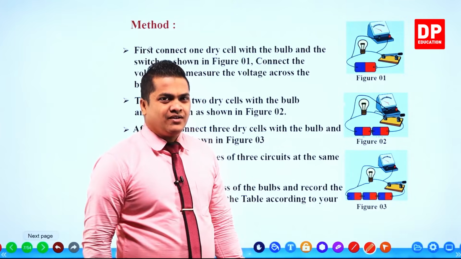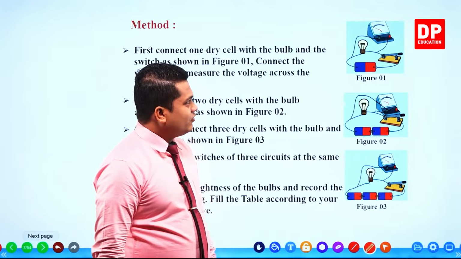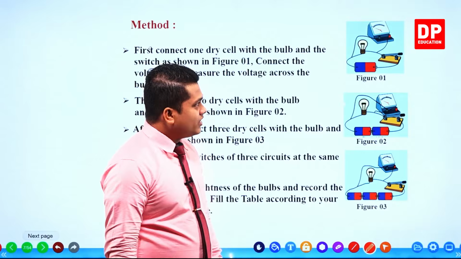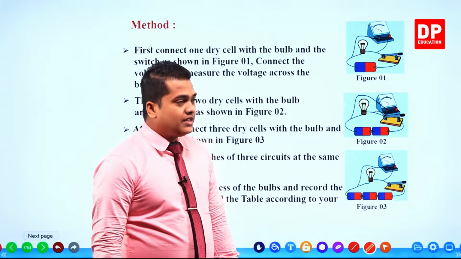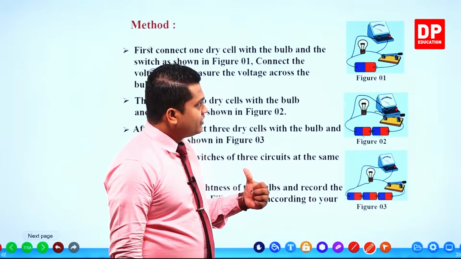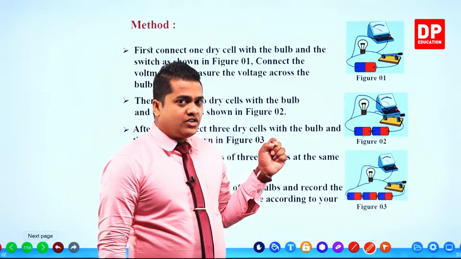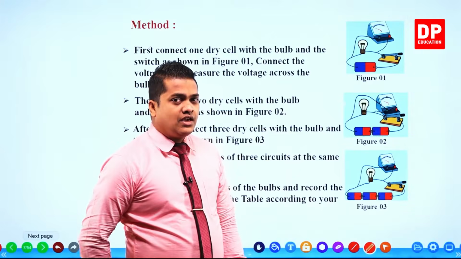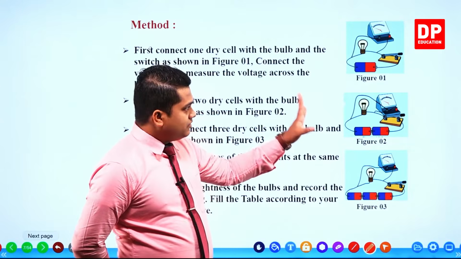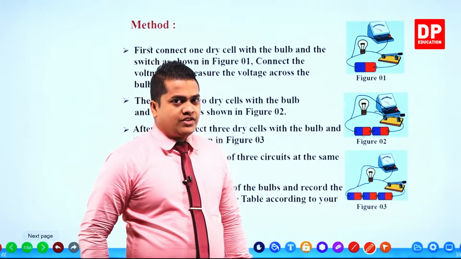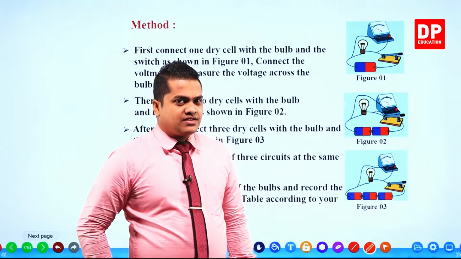It's really simple. First, connect the voltmeter to the two terminals of the bulb. Then take one terminal and connect it with the switch. Take the other terminal of the bulb and connect it with the tri-cell, and connect the other terminal from the switch to the other terminal of the tri-cell. Then turn on the switch and measure the voltage and the brightness.